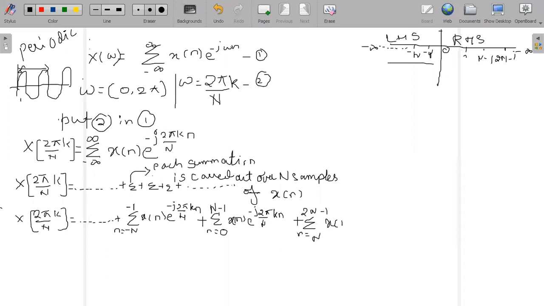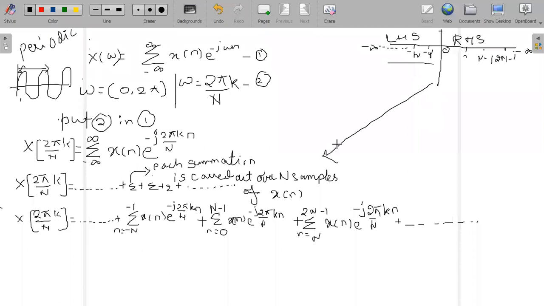Again, substitute the inner content of the summation as x of n e raised to minus j 2 pi by n multiplied by k n, plus let us end with the last number. This is what I have done here.